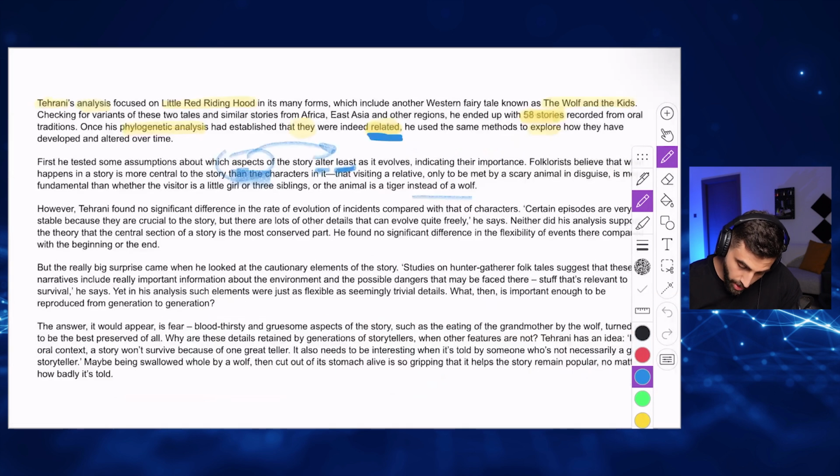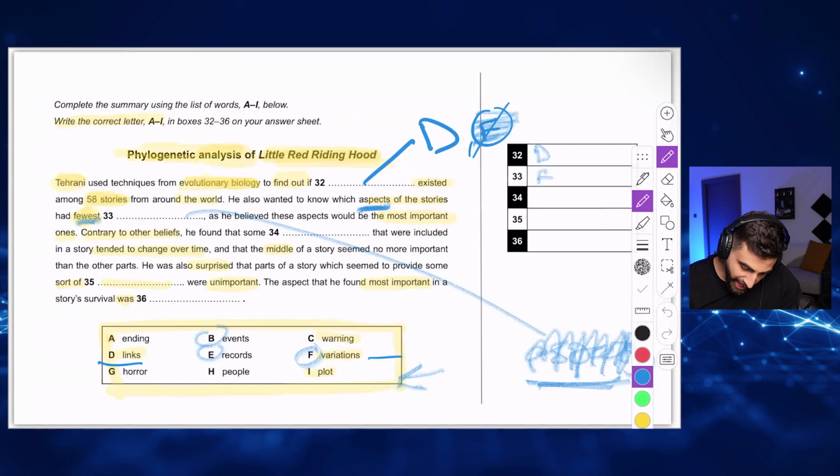Which aspects of the story, alter means change. Which aspects of the story change least or change the least? This means they have the fewest alterations or the fewest changes or the fewest variations. Got it? So we have D, we chose D already. We're going to cross it out. We chose F already. We're going to cross it out. Okay? Then he,